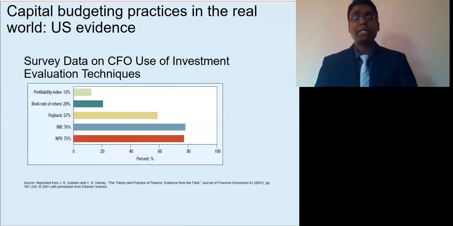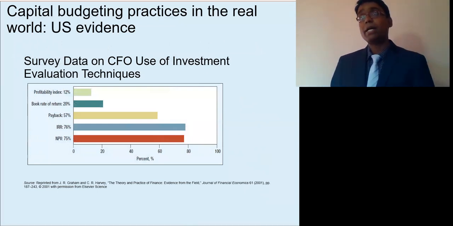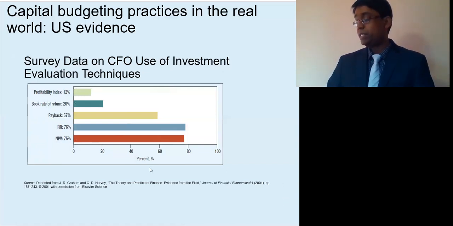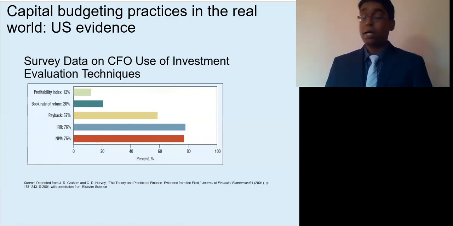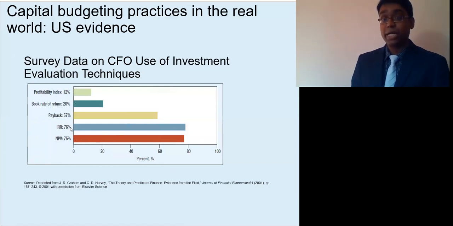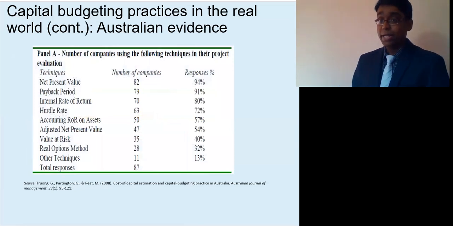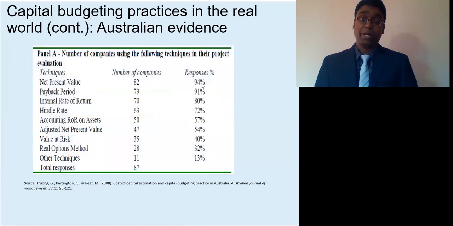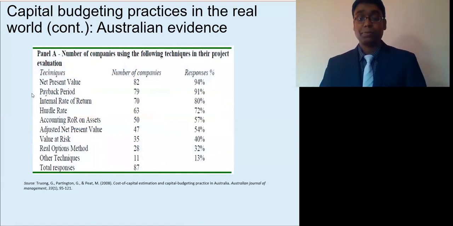Now let's see how these capital budgeting techniques are used in reality. A survey was conducted among CFOs in the United States, and you can see that 75% of CFOs responded that they use NPV, whereas 76% responded that they use IRR. A similar study was done in Australia, and the rates are even higher. You can see 94% of the respondents reported using net present value.